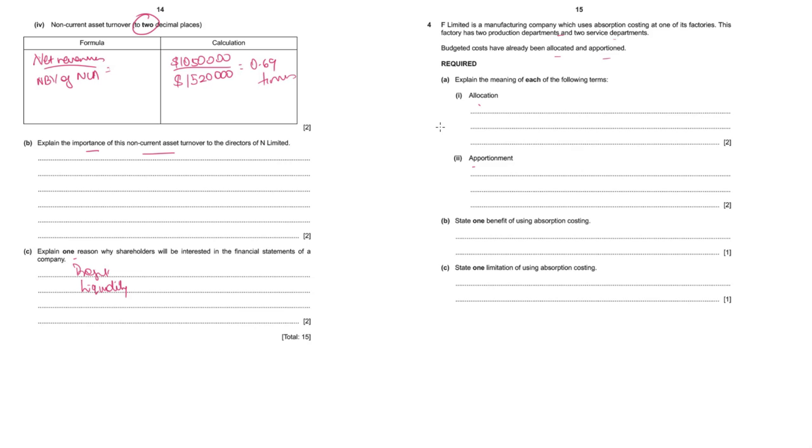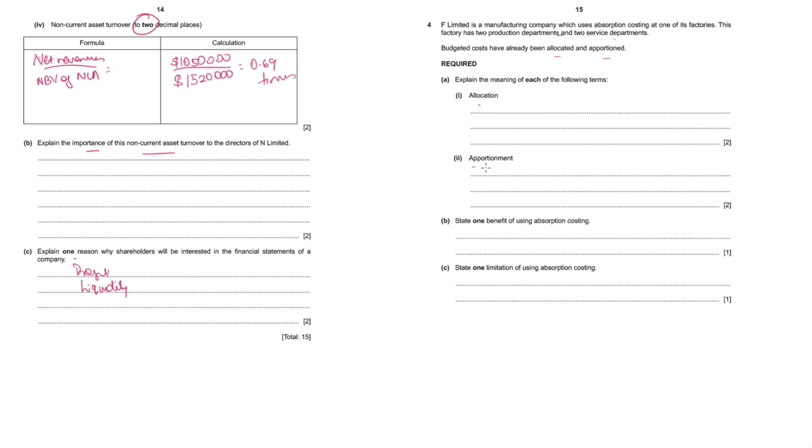For example, if it's a machining department and there is an overhead generated only by the machining department, you'll take that overhead and put it under the machining department. You will not be confused as to where to divide this overhead, whether between all the cost centers or just the machining department. Very clear. So allocation means when a particular overhead can be identified with a particular cost center, that overhead will be charged to that cost center.